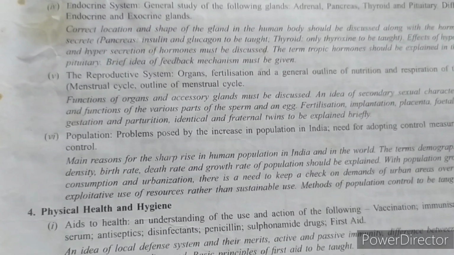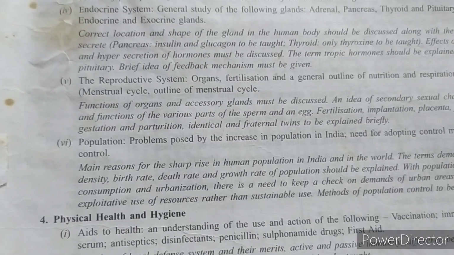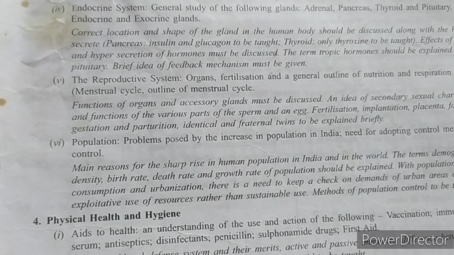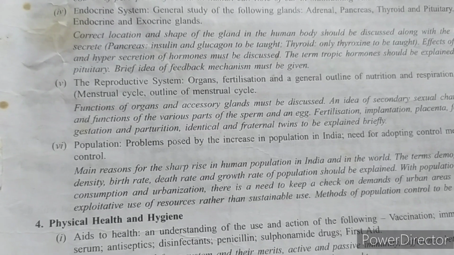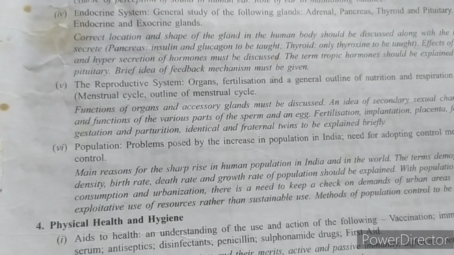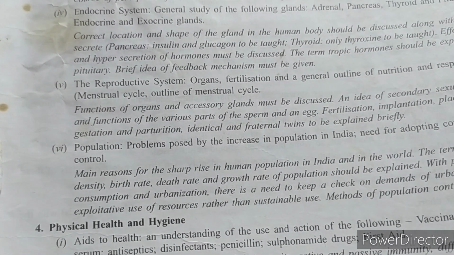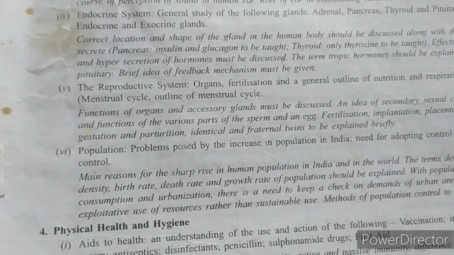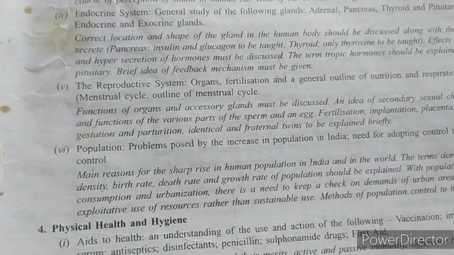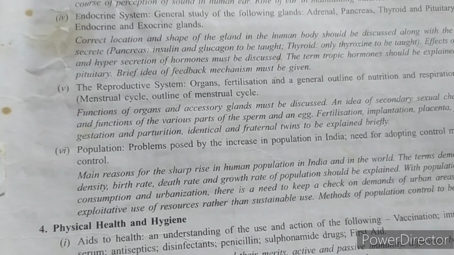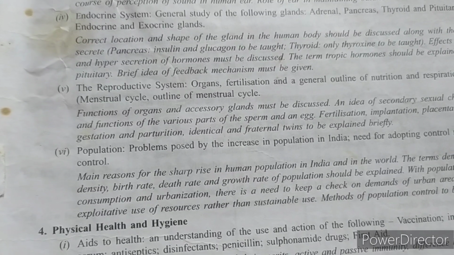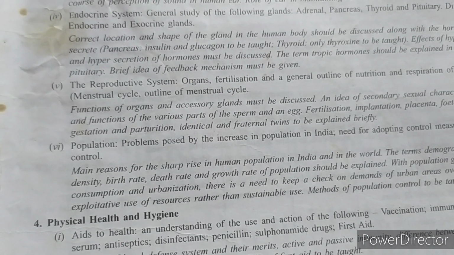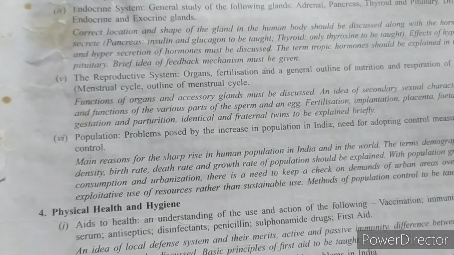And then in reproductive system, again it has two parts. One describes the different organs involved in the reproductive system in both males and females, and differentiates between asexual and sexual reproduction. And in the next part you will study how fertilization takes place between sperm and ovum, the site of fertilization, and the various processes involved, and then the development of the fetus inside the mother's body, and the various structures involved in that, and then the parturition and the twins, that is identical and fraternal twins, you have to study along with all the reproductive organs involved.